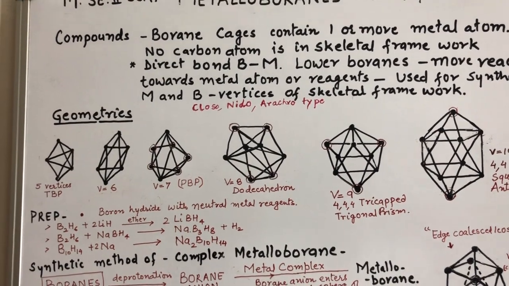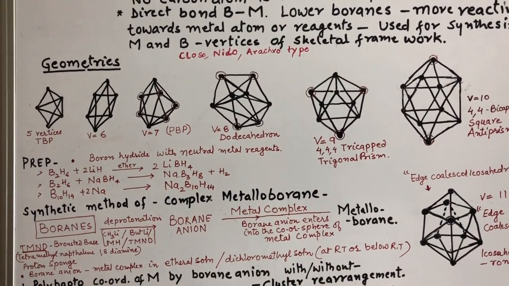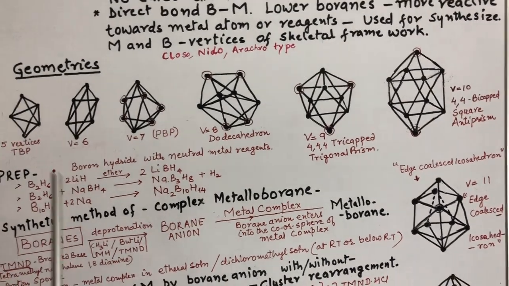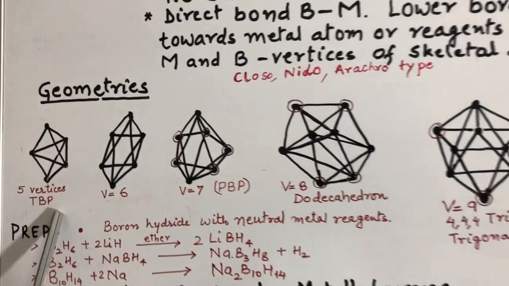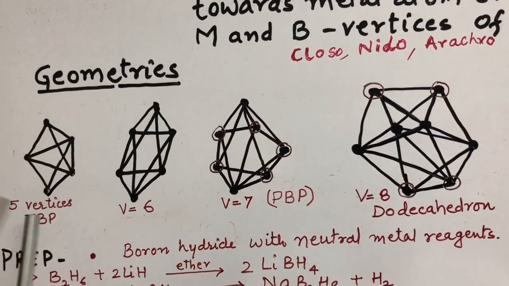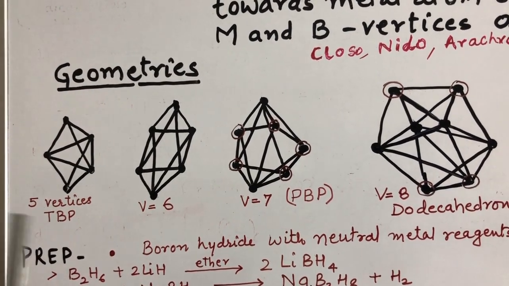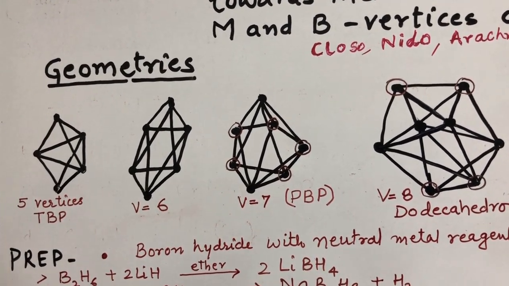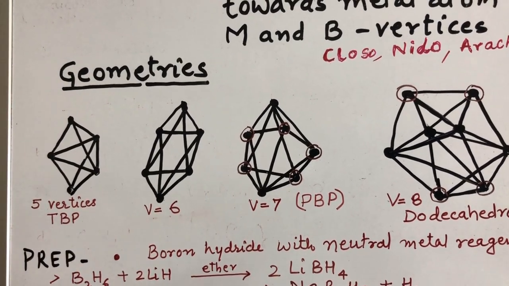Now, before starting with the preparation, let's see the geometries which these clusters occupy in different cases. This is the structure. When there are 5 vertices in metalloboranes, meaning 5 metal and boron atoms together, the metalloborane acquires trigonal bipyramid geometry.